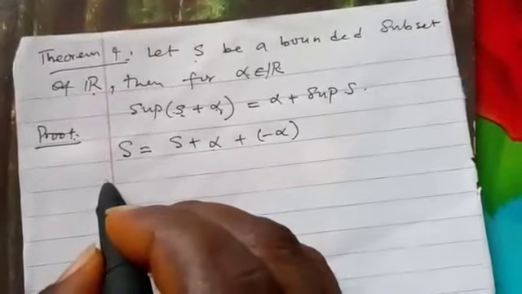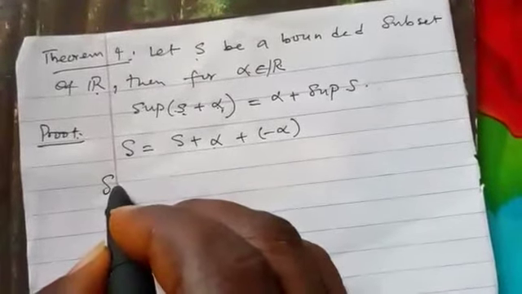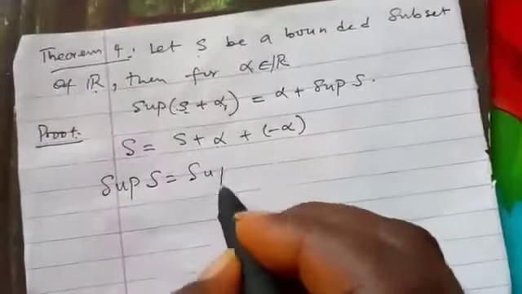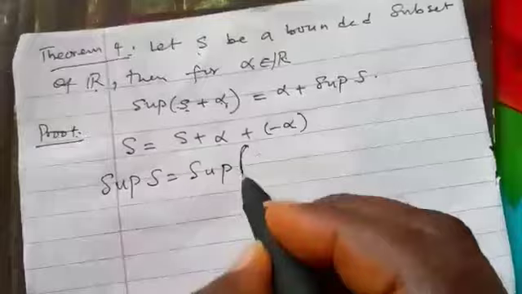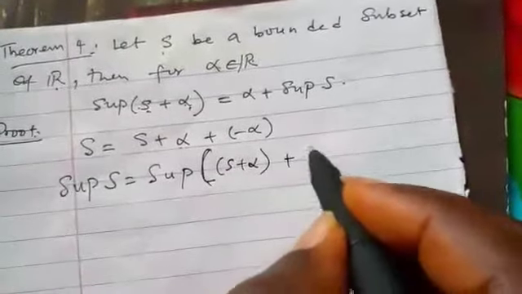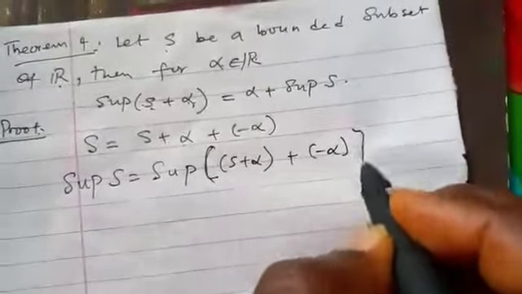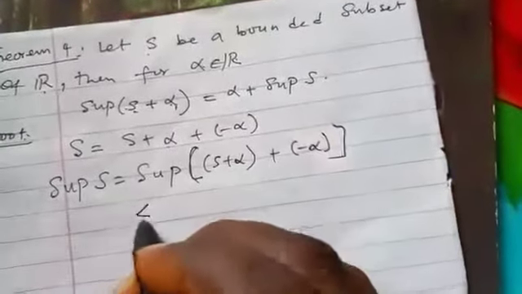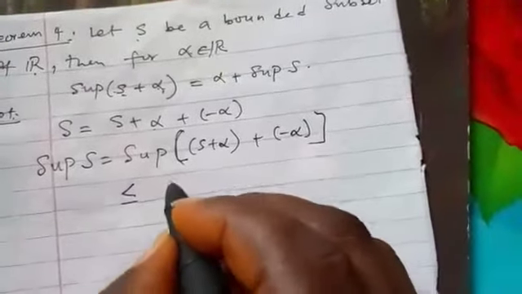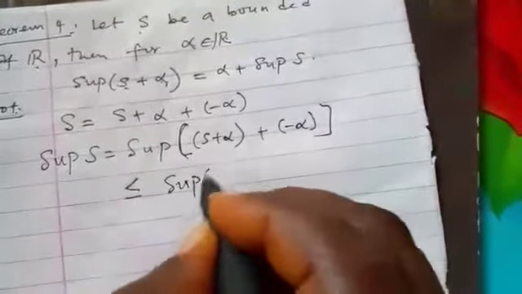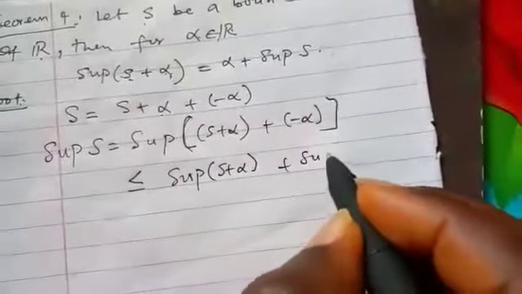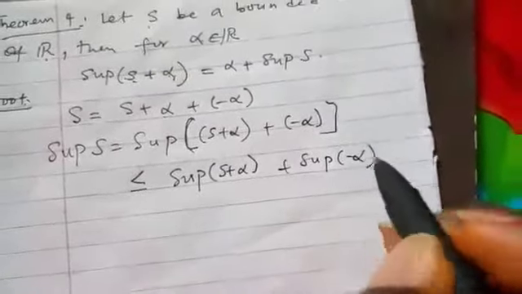Now, if you take sup of both sides, we have sup S is equal to sup of S plus alpha plus minus alpha. And by our theorem 2, this will be sup of S plus alpha plus sup of minus alpha.